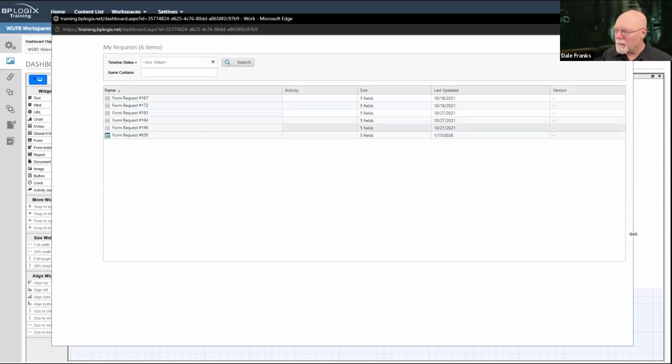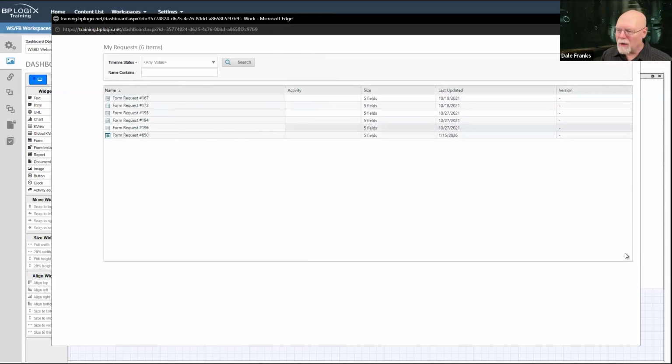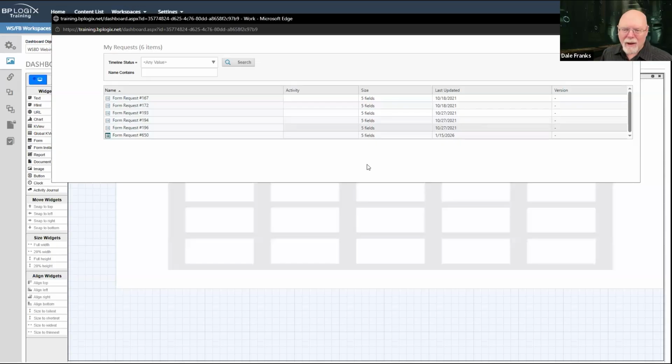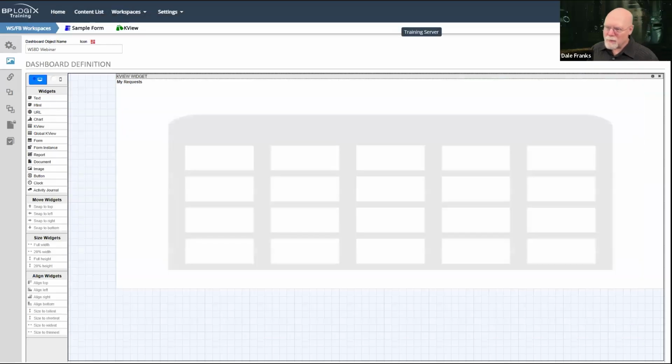So there we go. There's my dashboard. If I make it smaller, it gets smaller. This is why responsive is good. Now, everything just jams itself up where it's supposed to be. It grows and shrinks. It's great. So responsive is great.